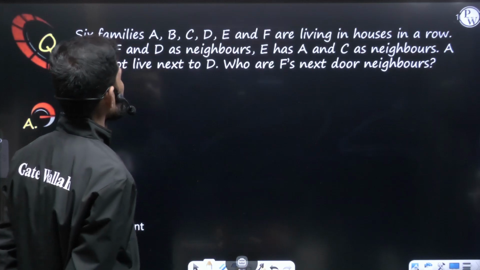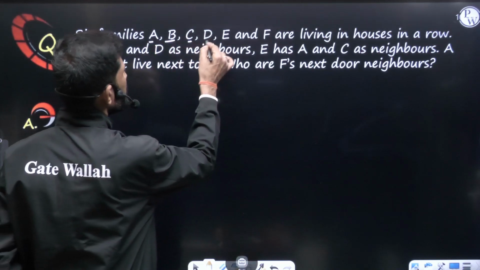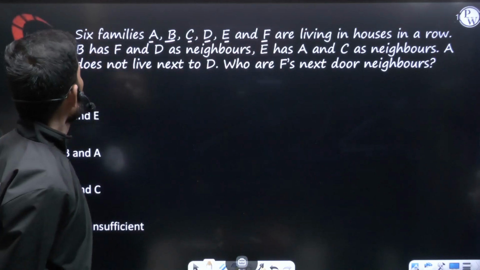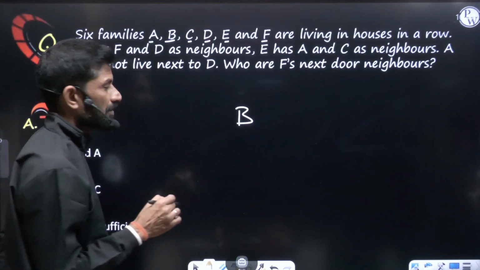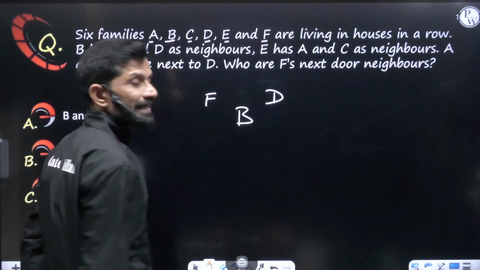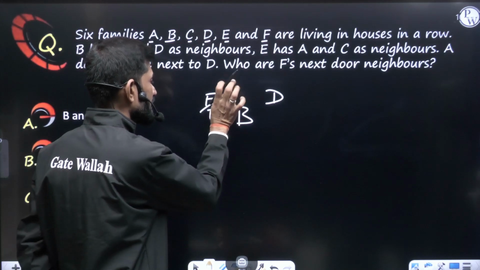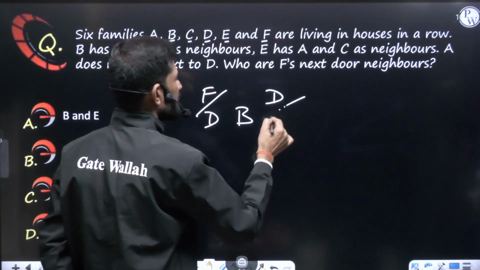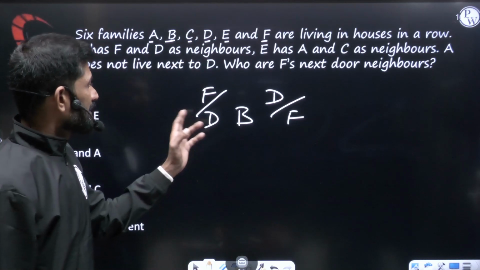Now let us understand the arrangement. Here they have clearly given A, B, C, D, E and F. These are the people's houses. Now B has F and D as neighbors. So on the left side of B if F is there, the right side of B will be D. Or else vice versa: left of B if D is there, right of B there will be F. We only know that B is in the middle, and F and D are the neighbors.